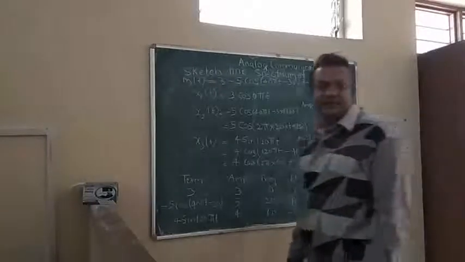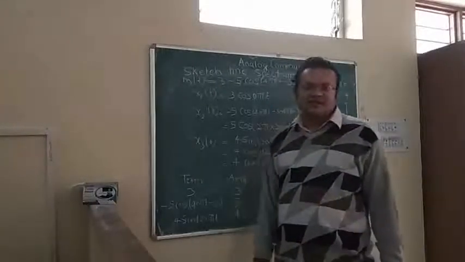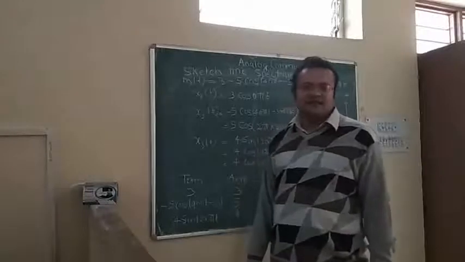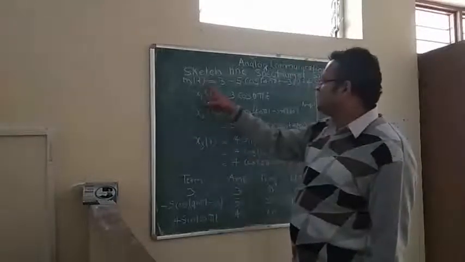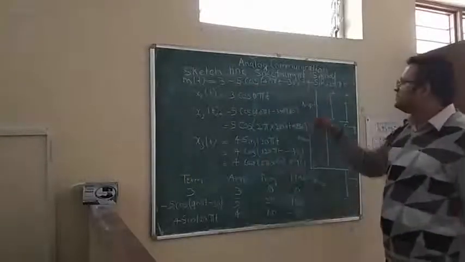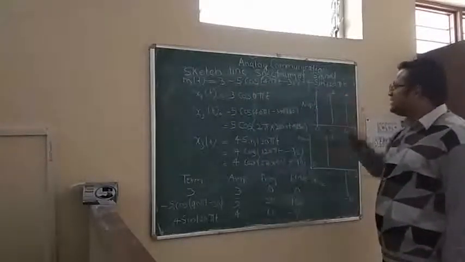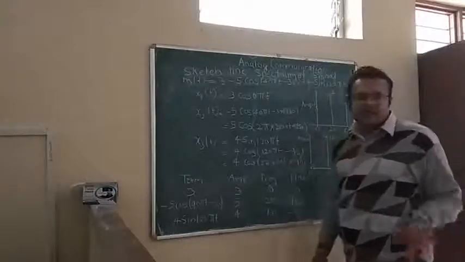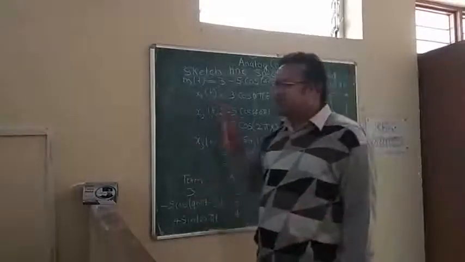Now we can see an example of line spectrum. For this we can see a signal equation, which is m(t) = 3 - 5 cos(40 pi t - 30 degrees) + 4 sin(120 pi t). In this equation we have three terms. We can characterize all three terms by